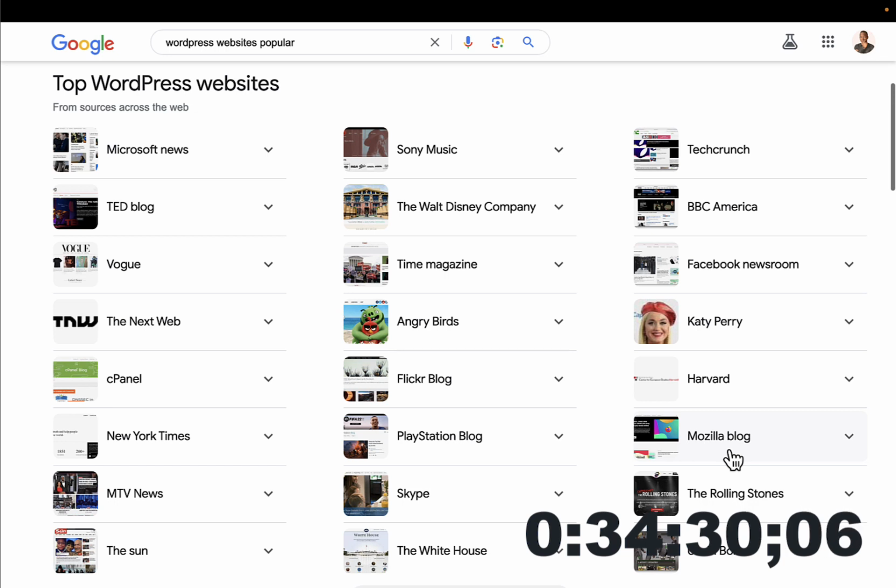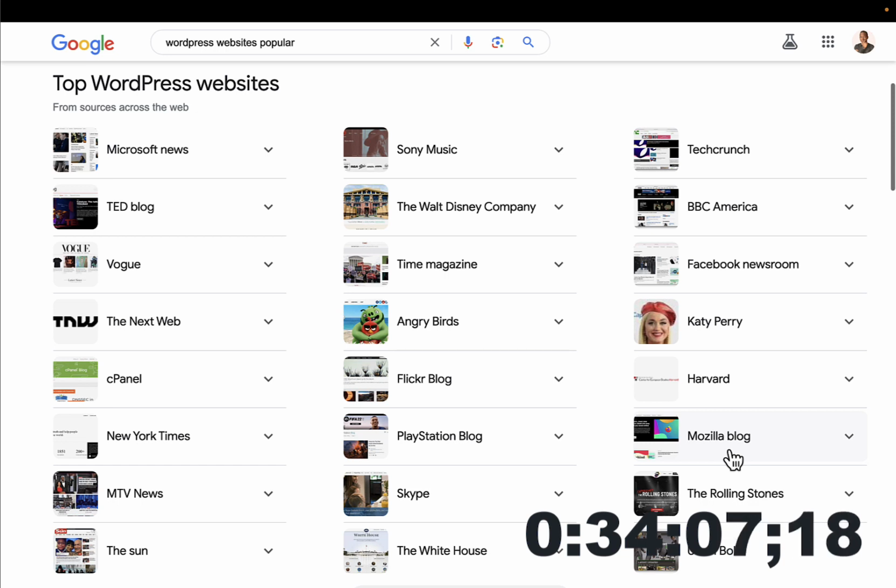So what does that mean? It means that if these giant companies have trusted WordPress and have used it to create their own websites, it means that even you can trust it, and the time that you invest in learning and mastering WordPress will be worth it.